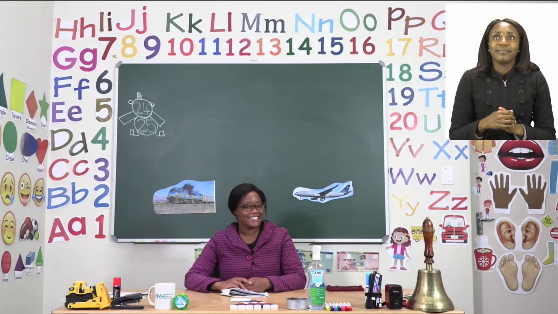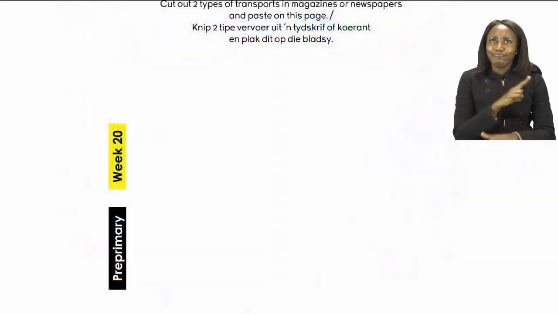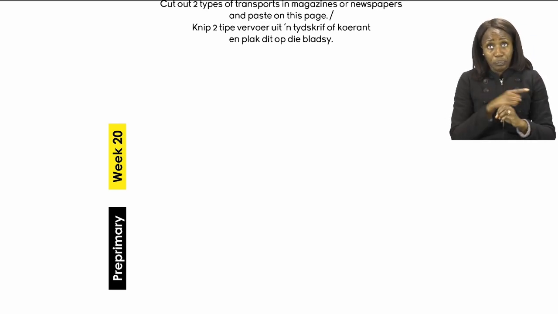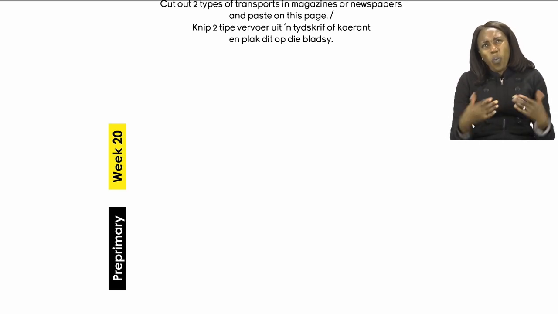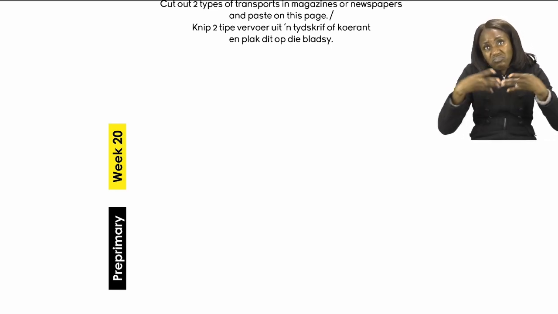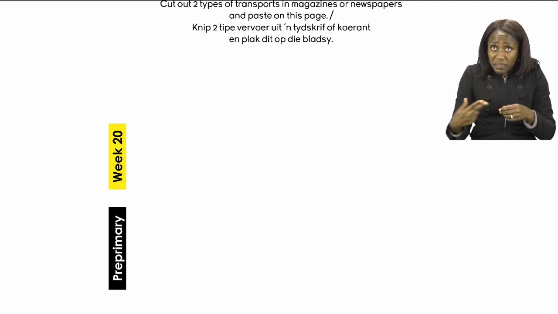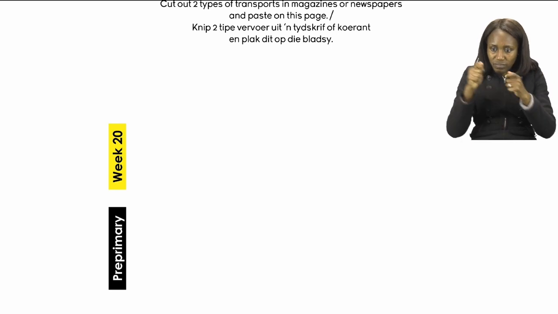For our lesson today, boys and girls, let us start on page 24. On page 24, there's nothing on there. That's because it's going to be your job to fill it in. How you're going to fill in this page is by cutting 2 types of transport in magazines or newspapers. After you cut your 2 types of transport, you have to paste them on the paper.